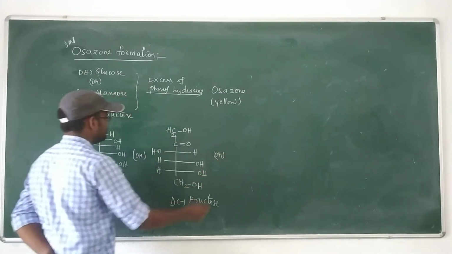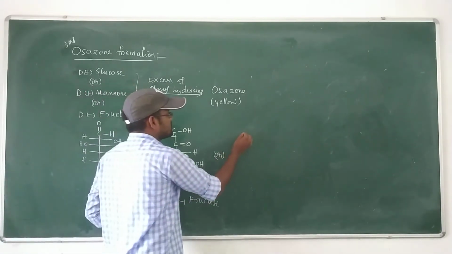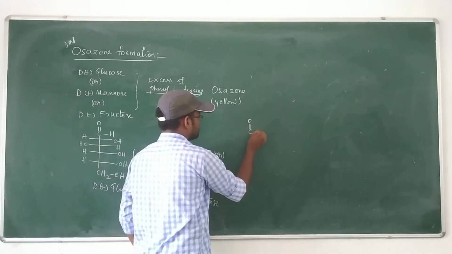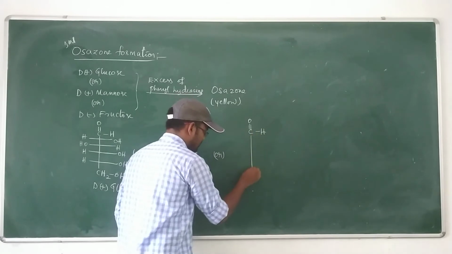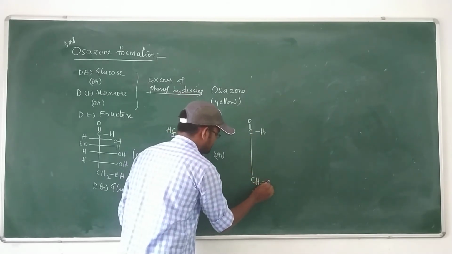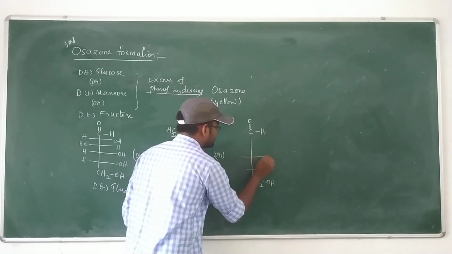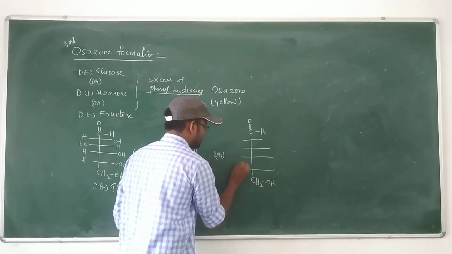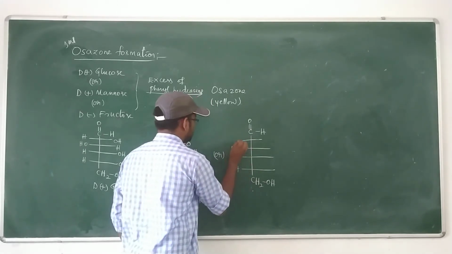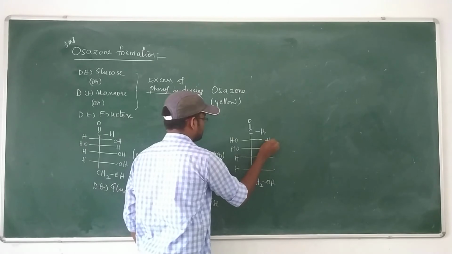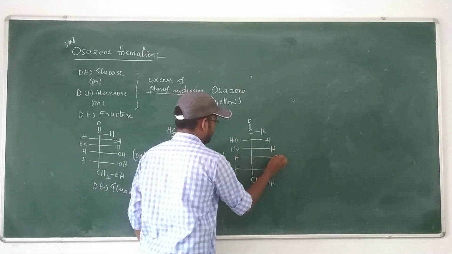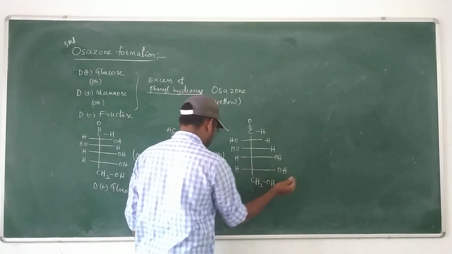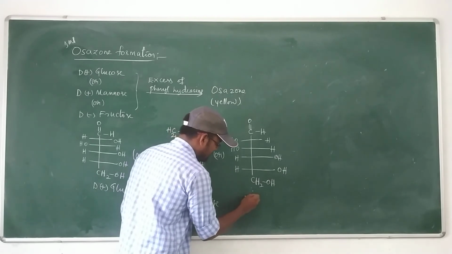Or C double bond O, H, then CH2OH, with four asymmetric centers H, H, OH and OH, H, H, OH and OH. This is D plus mannose.